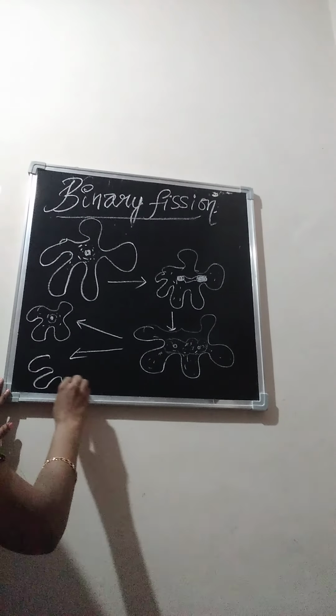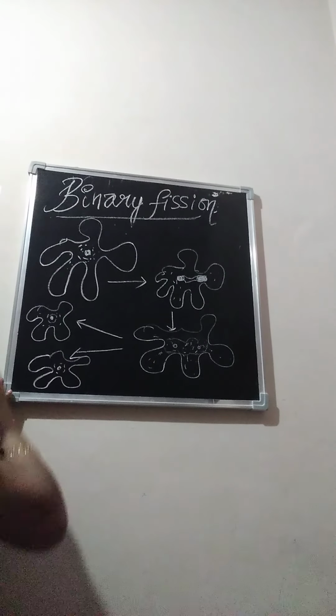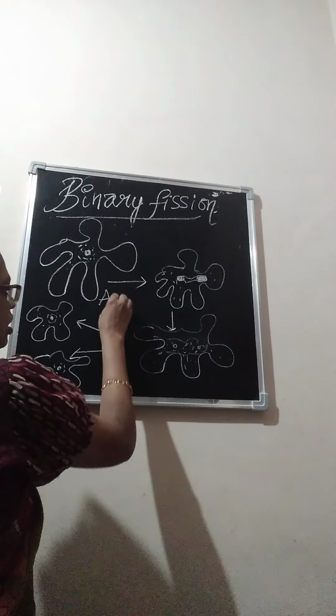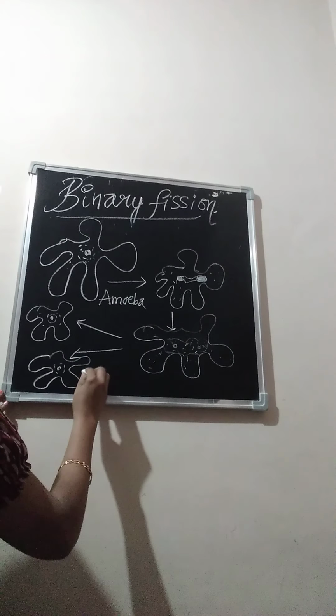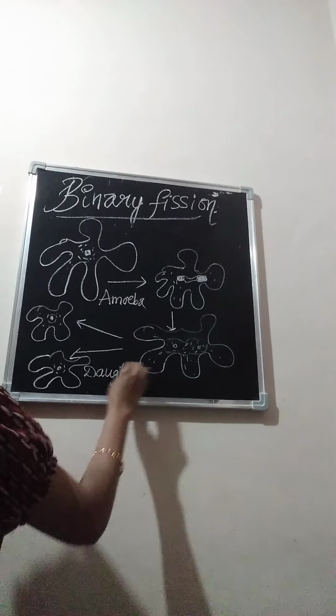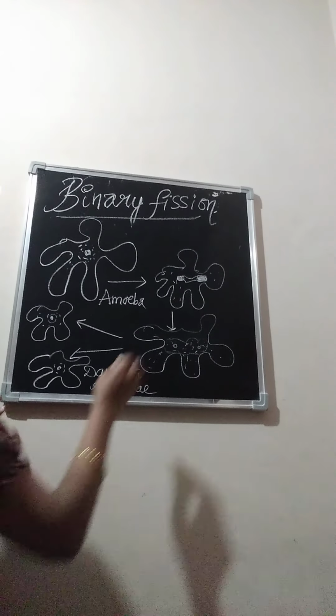Amoebae is the plural, amoeba is the singular. So from the parent amoeba, two daughter amoebae are formed.